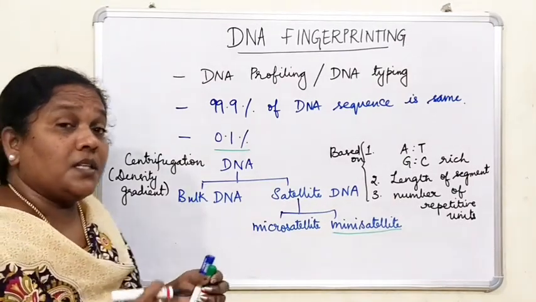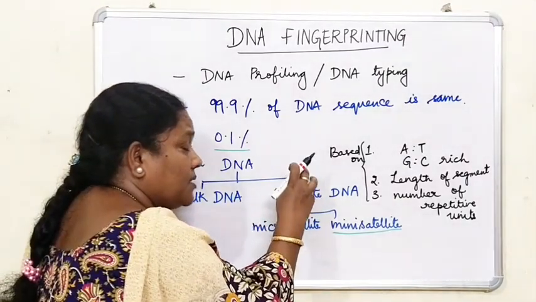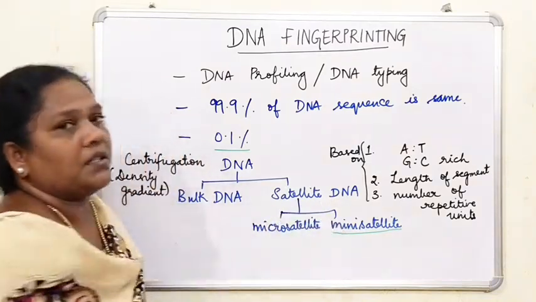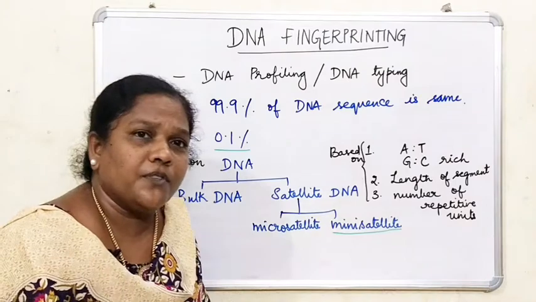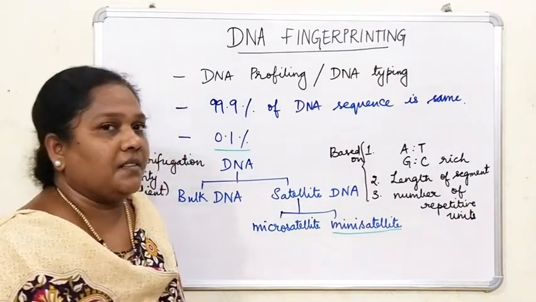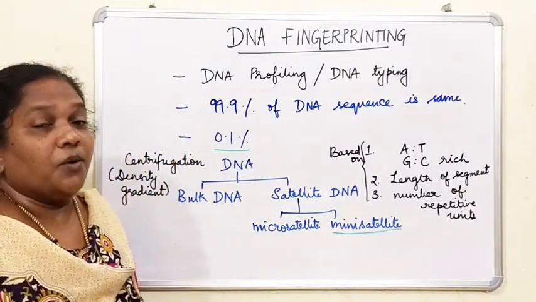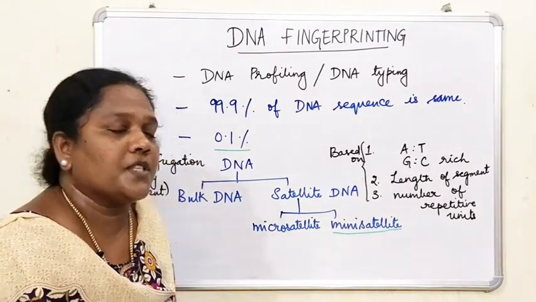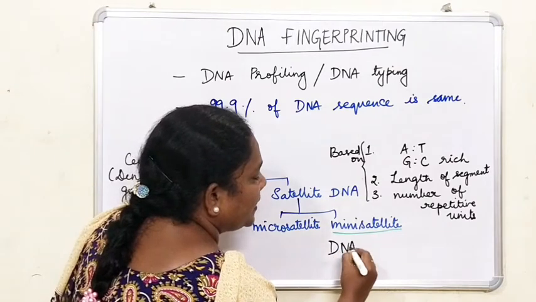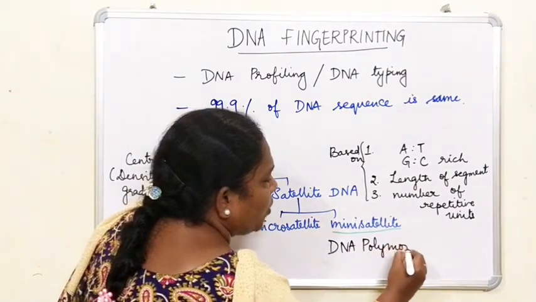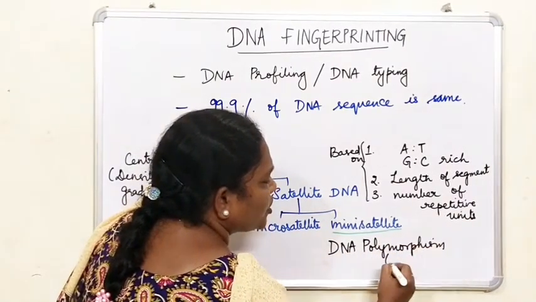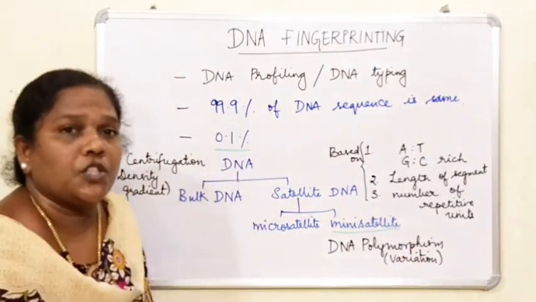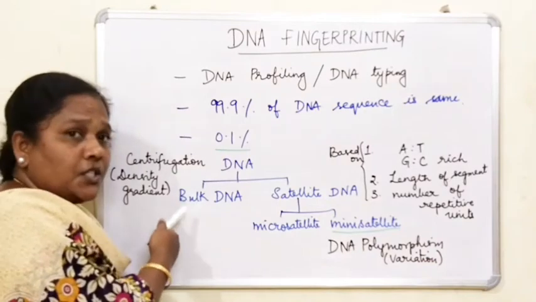Why do you select this area? Only non-coding sequences are there, because polymorphism takes place in this particular region. What is polymorphism? Variation at the genetic level. Due to mutation, variation is seen in this particular region. You call that DNA polymorphism. So what is this polymorphism? Variation at the genetic level. How? It is caused due to mutation. Even here, mutation arises, right?